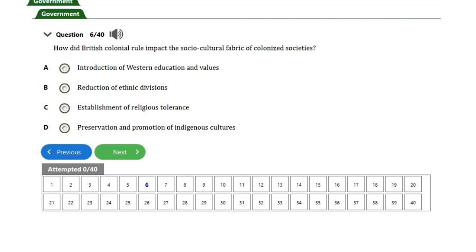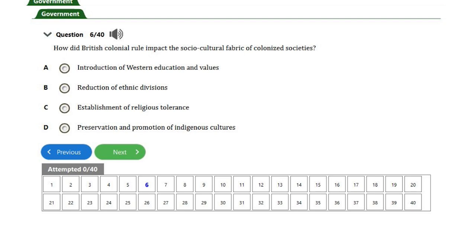Our way was informal. In a situation where you're with someone for some years, you learn the trade, and after that you graduate and become your own boss. But they introduced Western education and values to us, which affected the socio-cultural fabrics of our system. So I think that is clear.